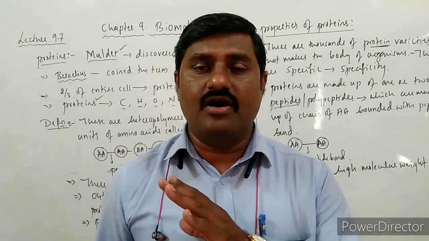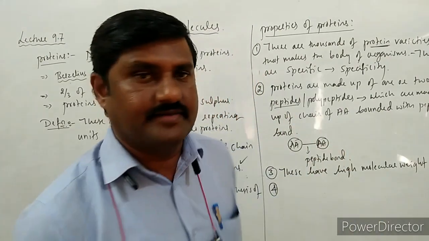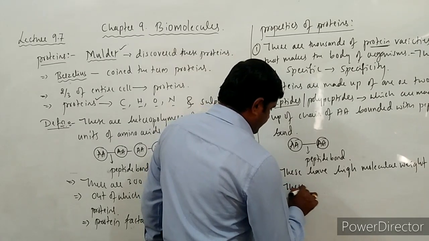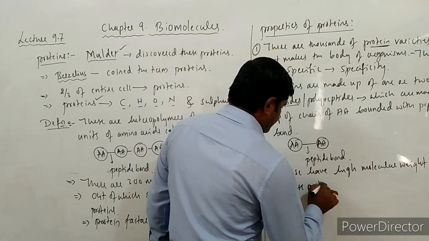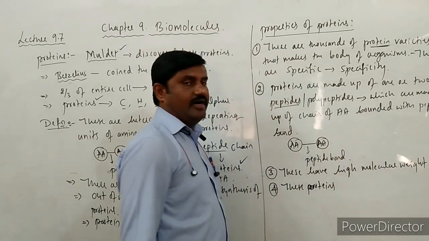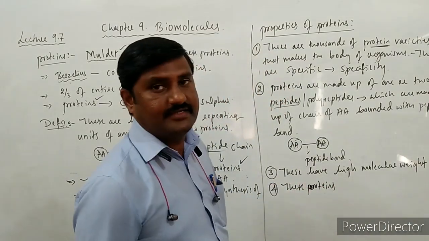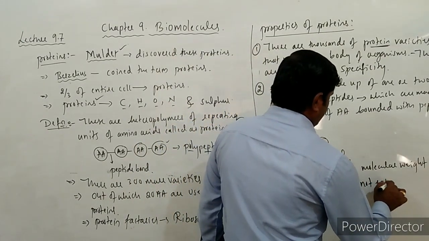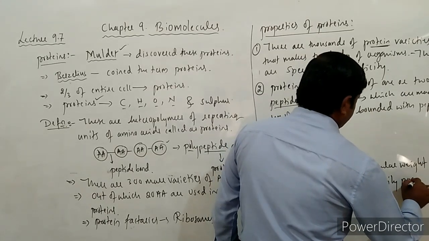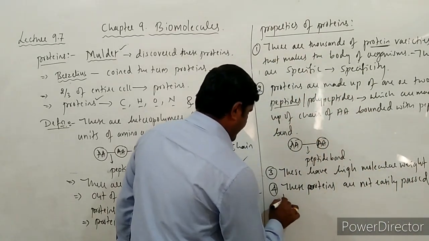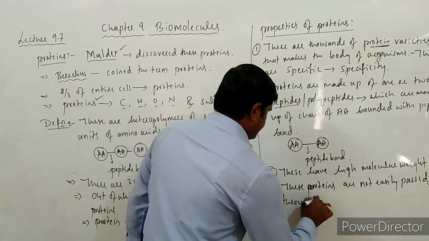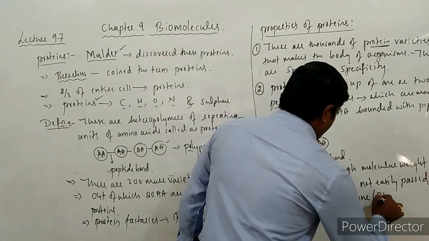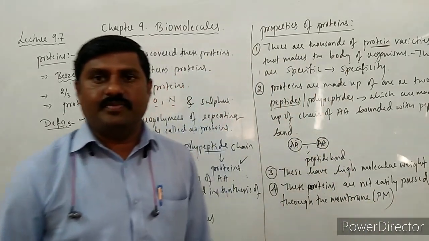So these proteins are not easily passed through the membrane. This is a very important feature. These proteins have high molecular weight and are larger in size, so they are not easily passed through the membrane, that is, the plasma membrane.